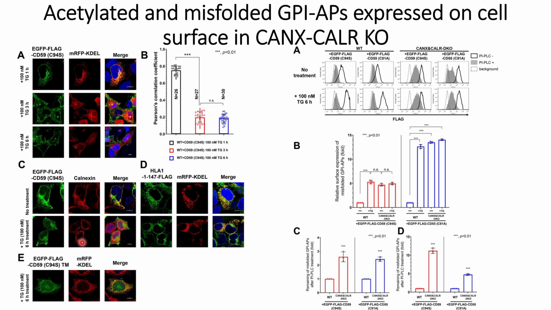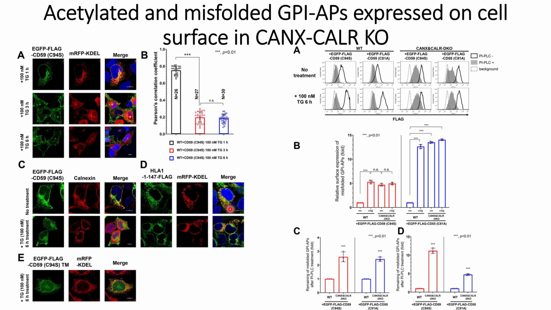In panel C, they see the signals of Calnexin and EGFP, and they are not overlapping with each other, and this CD59 is able to migrate to the plasma membrane.